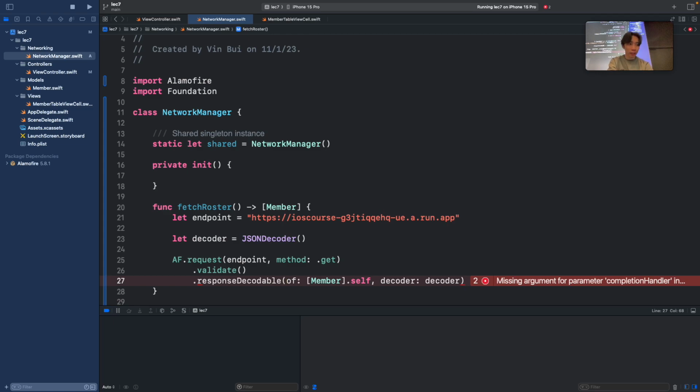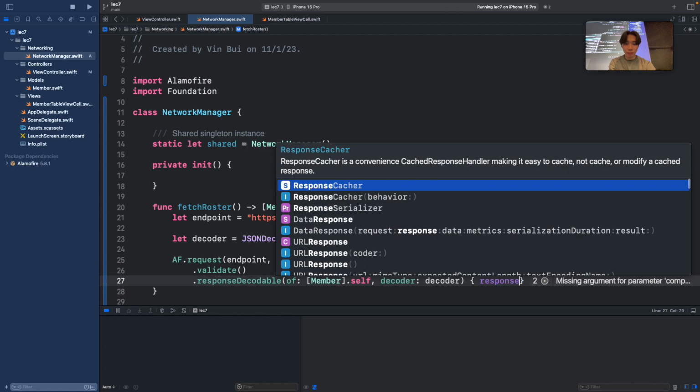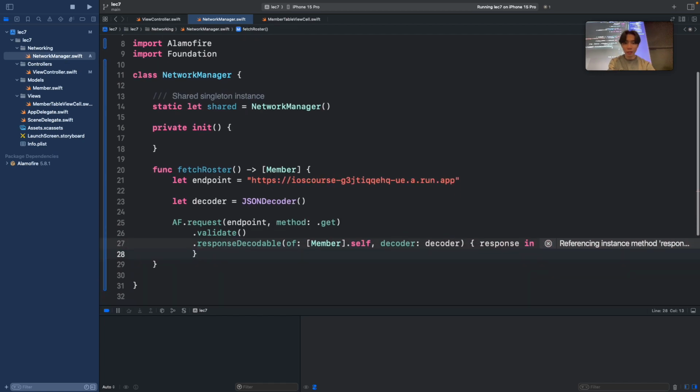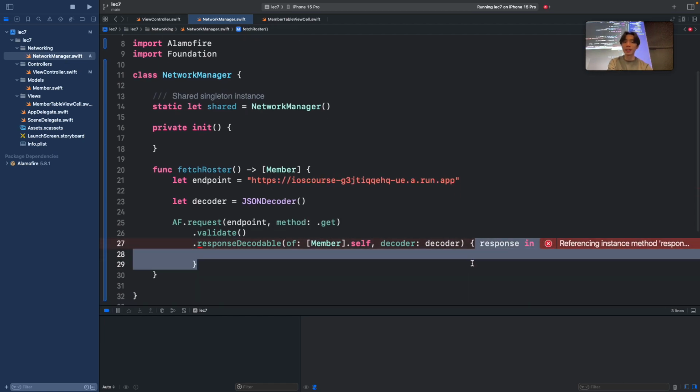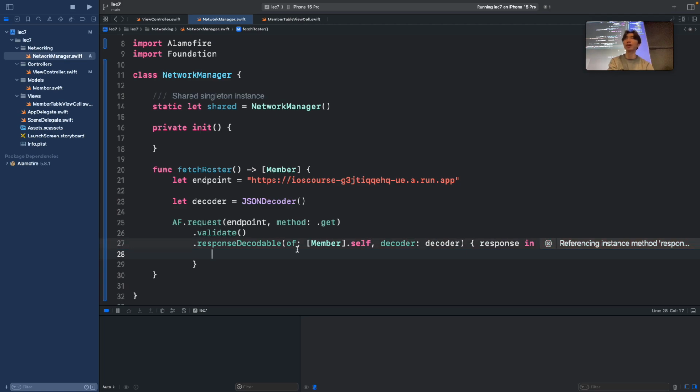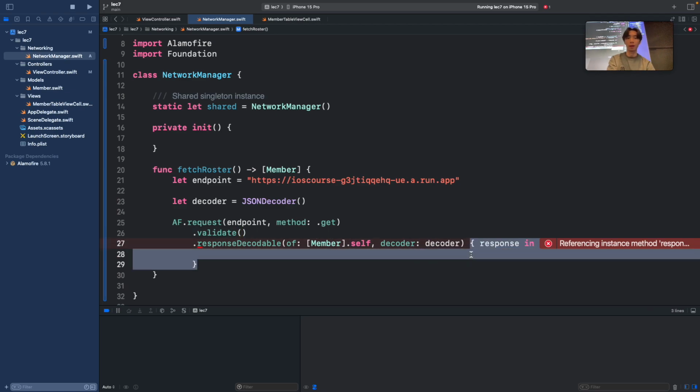And now the last thing it's missing is some kind of completion handler. So I usually do response in. You don't really need to worry about what this thing means. All you need to do is use the syntax and try to understand what the decoder is, but this you don't really need to care about.